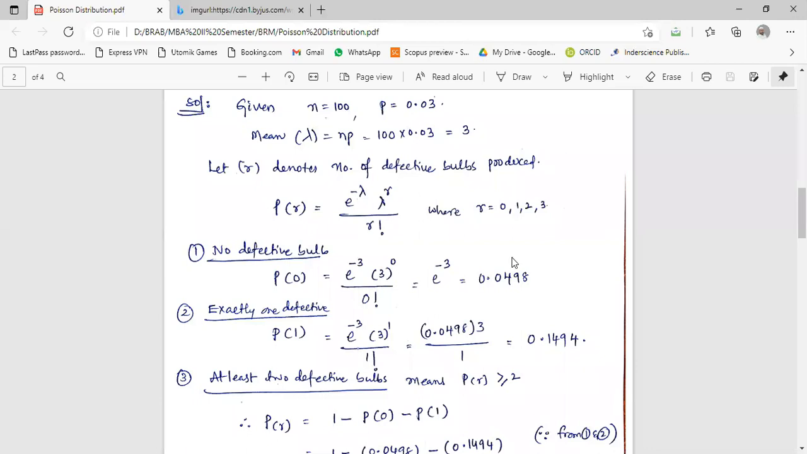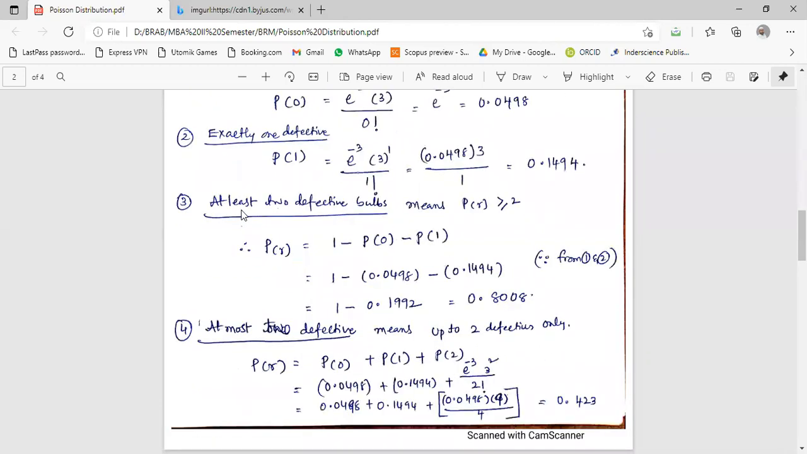Divided by 1 factorial. 1 factorial means 1 only. Factorial means you have to multiply that number in descending order. Before 1 there is no number, right? So 1. So 0.0498 into 3 divided by 1 is equal to 0.1494. So the probability of getting exactly one defective bulb is 0.1494.